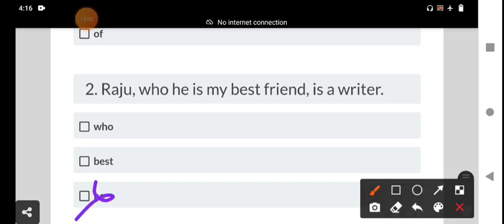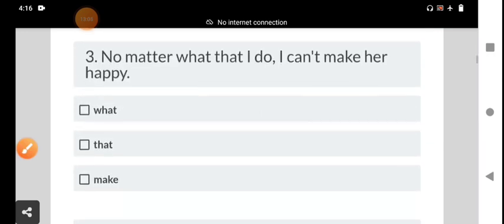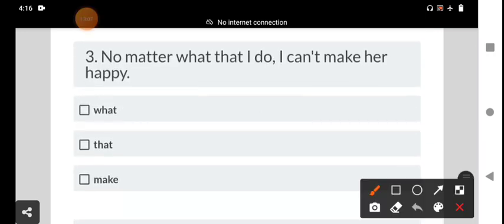Then we go to the third question. No matter what that I do, I can't make her happy. It means we have tried many times, but we are not able to make her happy.